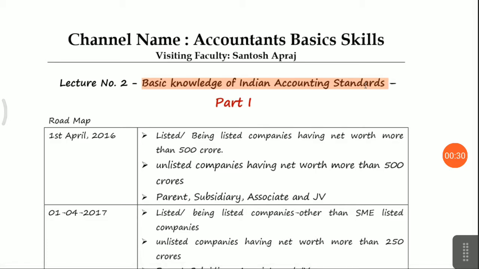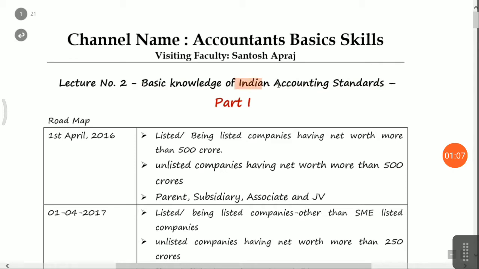Friends, the Indian economy is growing, so there is pressure from the international market, who want to invest in the Indian market based on the financial statement. But our financial statement is prepared based on the historical cost concept, that is, purchase cost concept. They want the financial statement to consider the fair value concept. The same concept is considered in international accounting standard and in international financial reporting standard. Due to this, the Indian government has issued the Indian accounting standards.